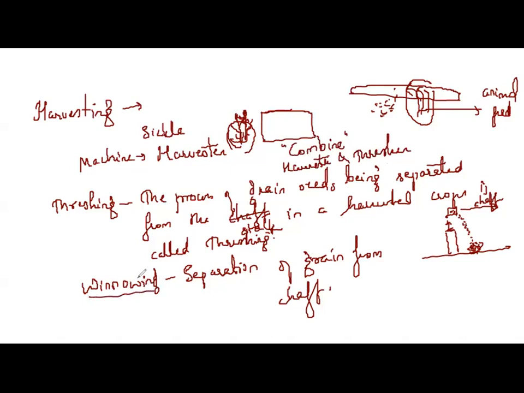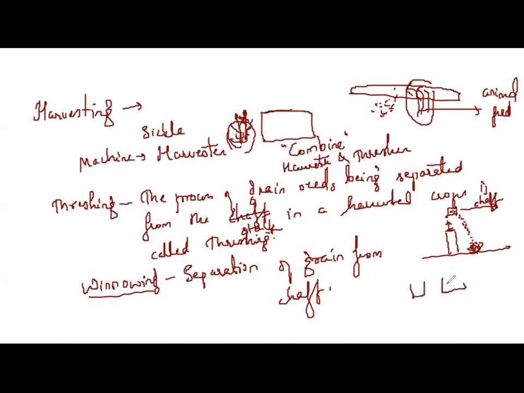If the farmer has a large scale of crops, then he will use machinery for winnowing also. There is a machine: if you insert the crops into it, all the chaff gets separated at one end and all the grains get separated at the other end.